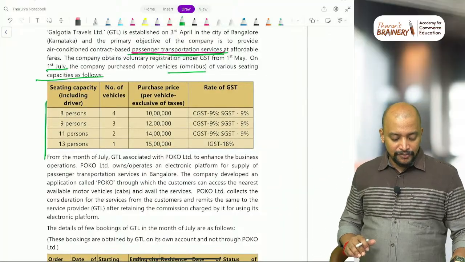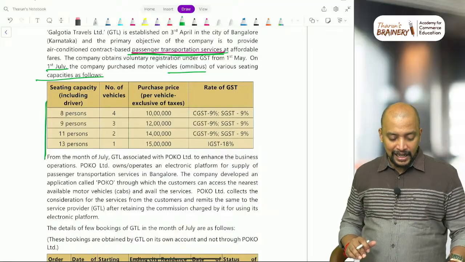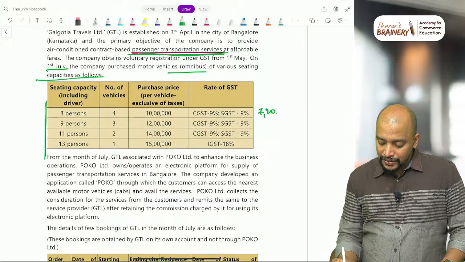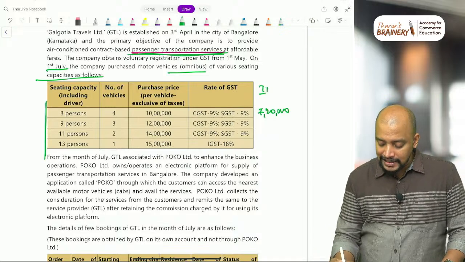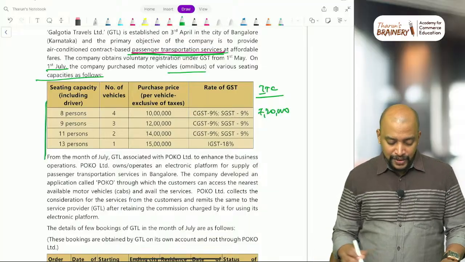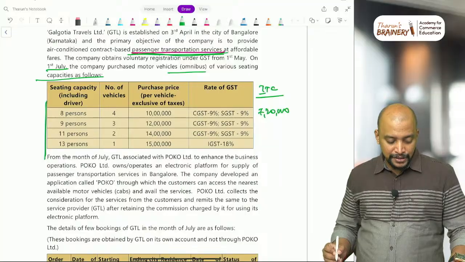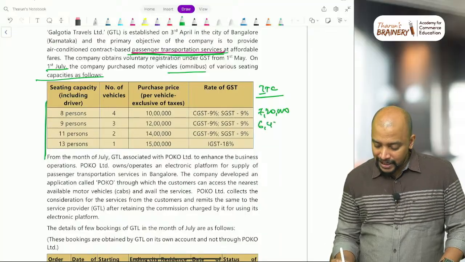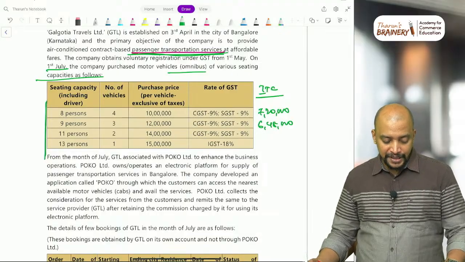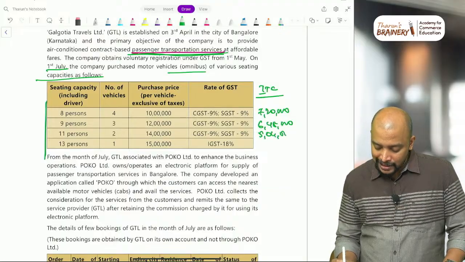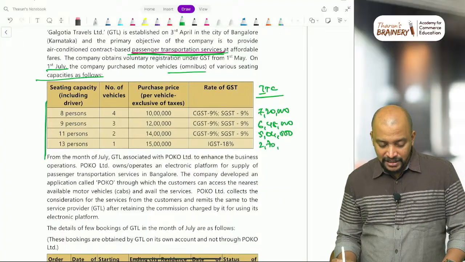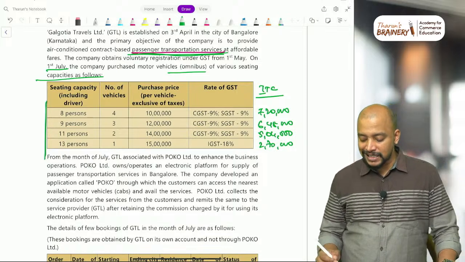4 vehicles they are purchasing at the rate of 10 lakhs into 18%. So that will come to 7,20,000 and ITC can be taken. Next, in this case 12 lakhs into 3 vehicles into 18%, so that will come to 6,48,000. Then 14 lakhs into 2 vehicles into 18%, that will be 5,04,000, and this 15 lakhs into 18%, that will be 2,70,000, and this first 3 will be CGST, SGST.